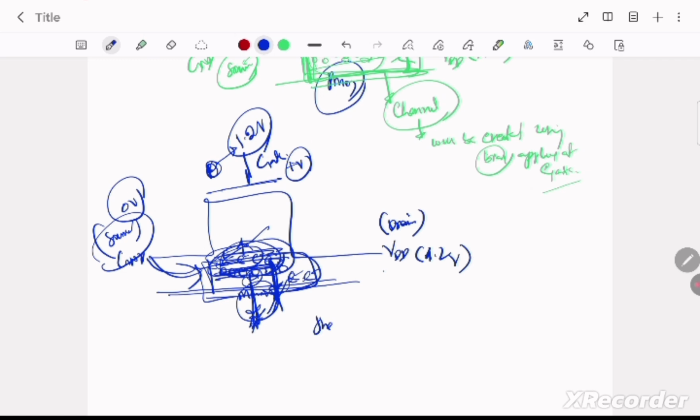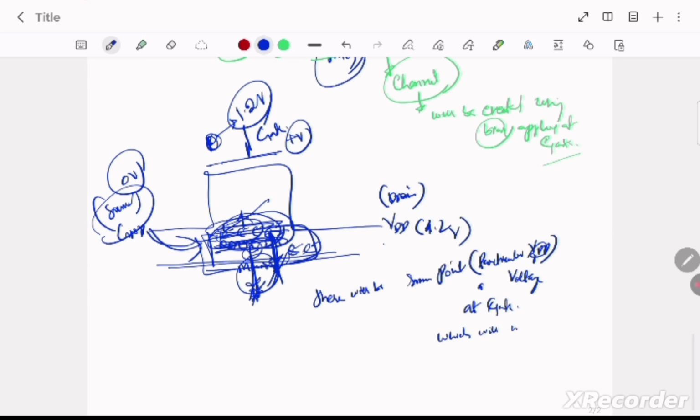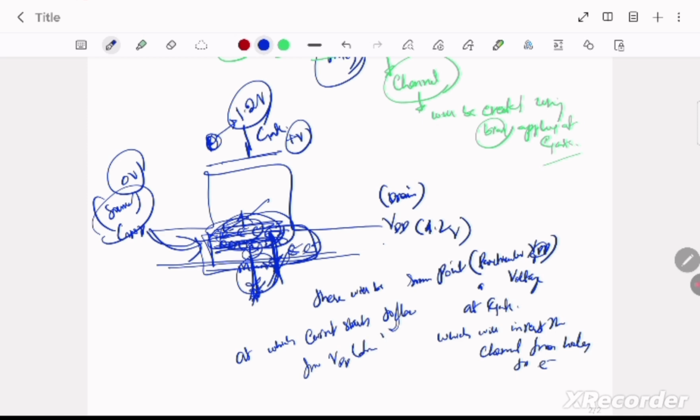and there will be a particular voltage at the gate which will invert the channel from holes to electrons, at which current starts to flow from VDD or drain to source or ground.